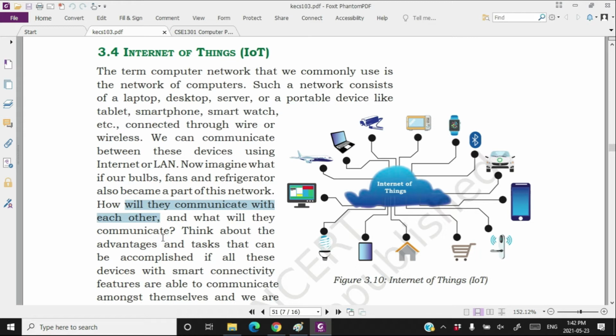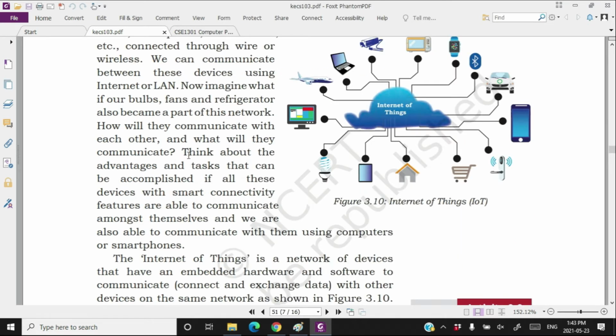So we are going to connect our day-to-day home appliances with the internet, and that is called Internet of Things. But as I told you, the question is how and what they will communicate with each other and with whom. Now think about the advantages. What advantage will we get if such household devices are connected to the internet?